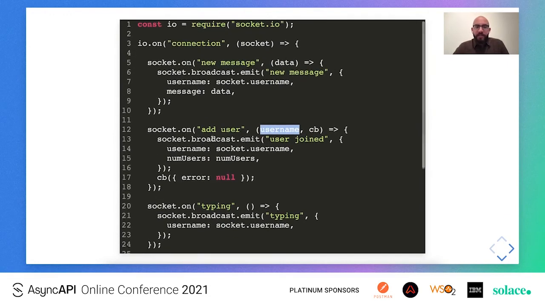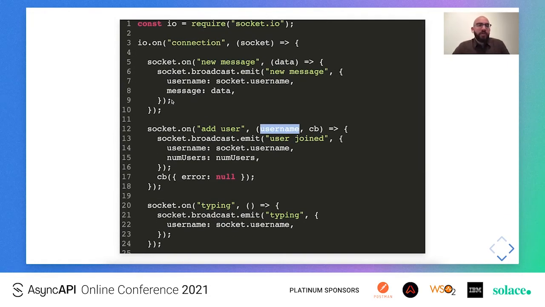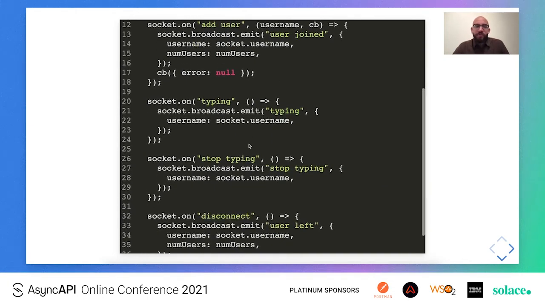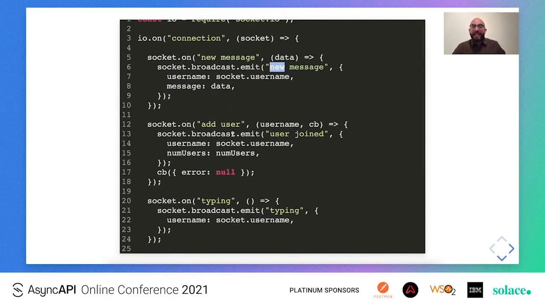Similarly, we can also enumerate all the socket.emit invocations we can see within our namespace implementation. So on line 6 we have an emission of a new message event, and on line 13 we have an emission of the user joined event, and so on and so forth. So these are the events that the client can subscribe to and listen for from the server.